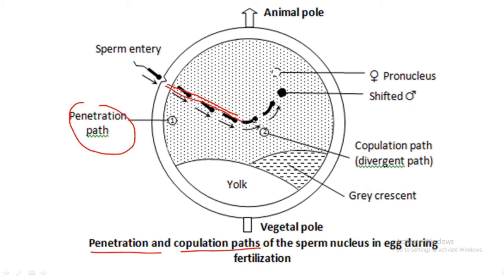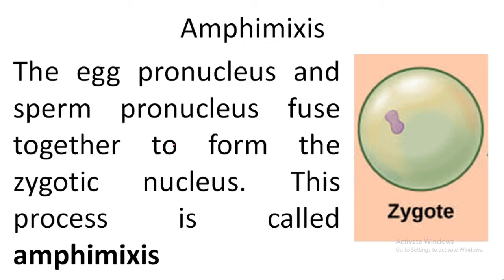After crossing the cortex, the sperm changes its direction and moves towards the egg nucleus, right? And this changed path is also marked by pigmented granules. It is called the copulation path. And finally, the nucleus of the egg and the nucleus of the sperm meet each other and fuse to form a single nucleus. Now this whole structure is called the zygote.